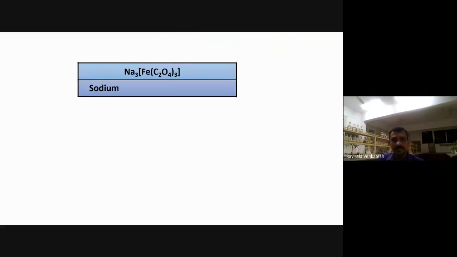Now let me take some ligands which are bidentate ligands. I told you the meaning of bidentate ligand: a ligand which can donate two lone pairs here. The ligand capacity is 2 actually. The donor capacity is 2 here. C2O4 is called oxalate. Isn't it? C2O4 minus 2. So in that case, what happened? We have to use what? Trioxalato. It becomes here what?